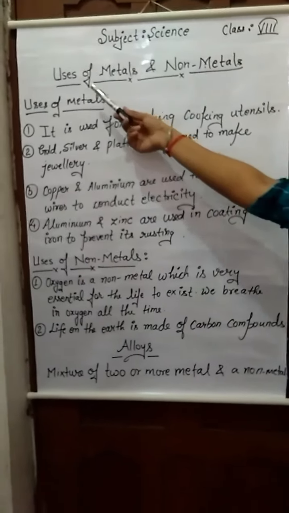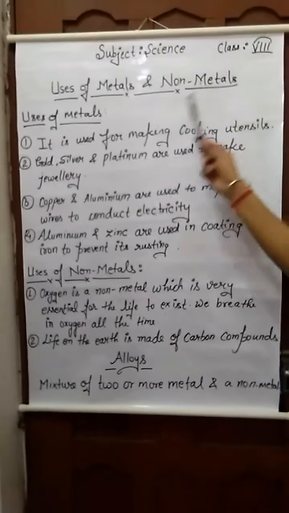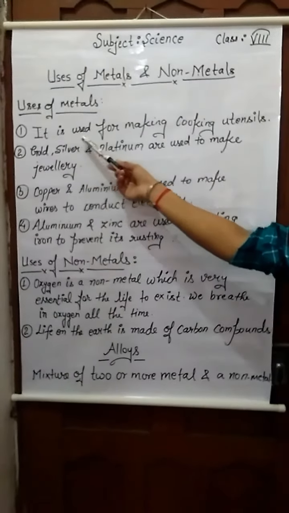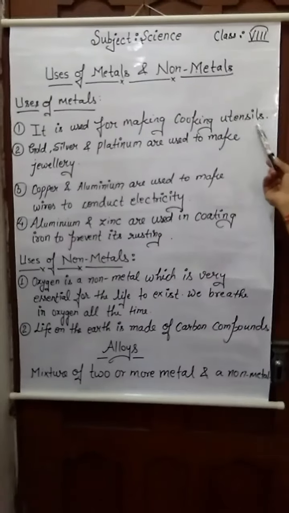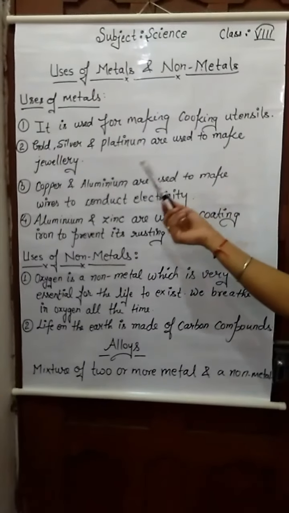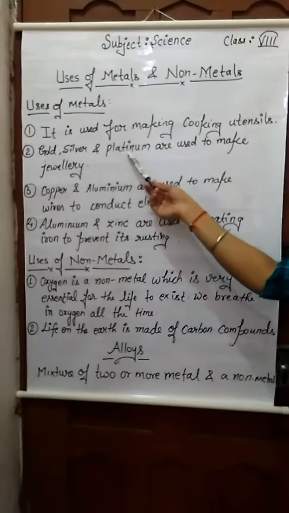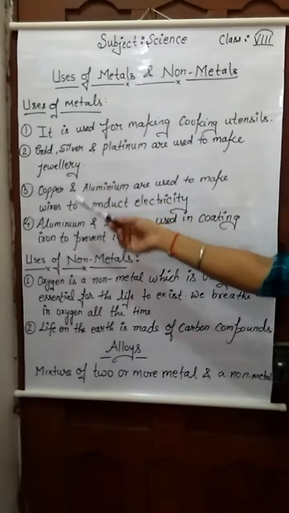Now I will explain uses of metals and non-metals. Uses of metals. First one is it is used for making cooking utensils. Examples: fry pan, spoon, etc. Second one is gold, silver and platinum are used to make jewelry.